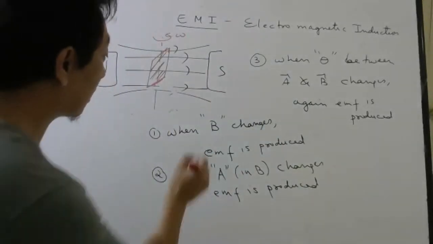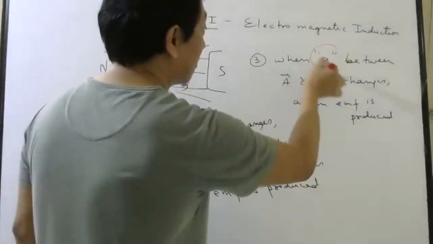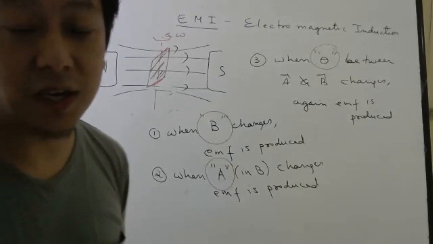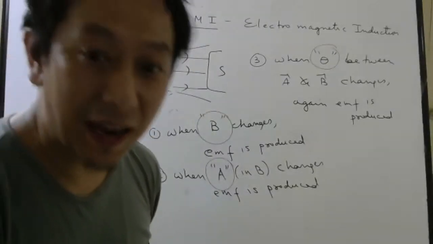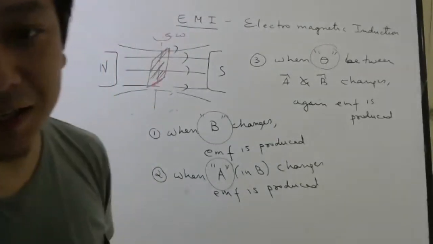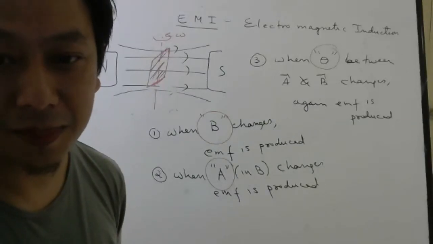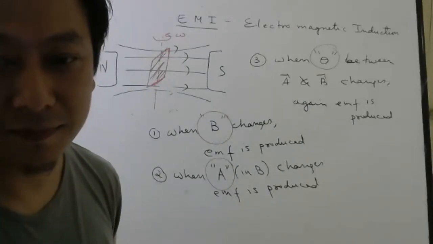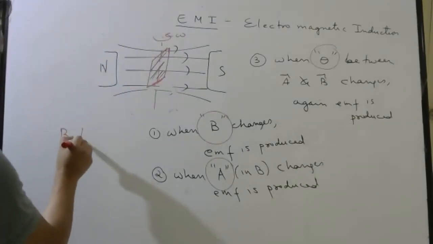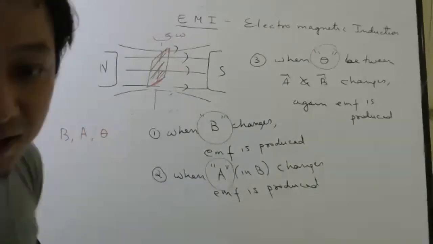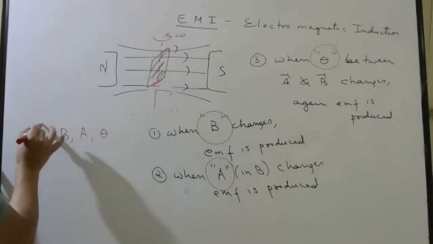Which quantity will contain B also, area also, theta also? Which quantity will contain magnetic field also, area vector also, angle between area vector and magnetic field vector also? Which quantity? Which quantity will contain B also, A also, theta also? It is magnetic flux. It is magnetic flux.